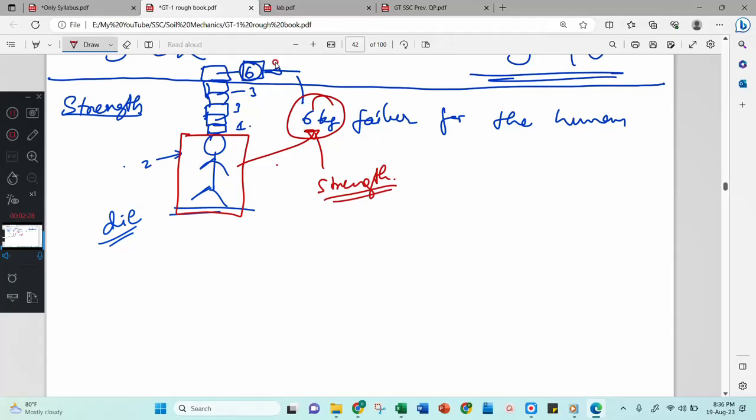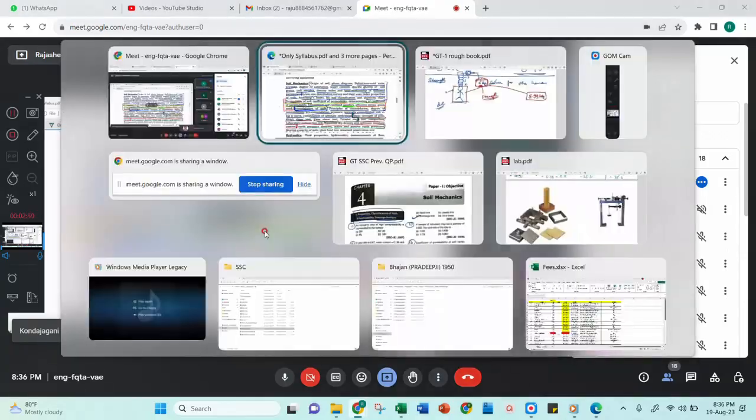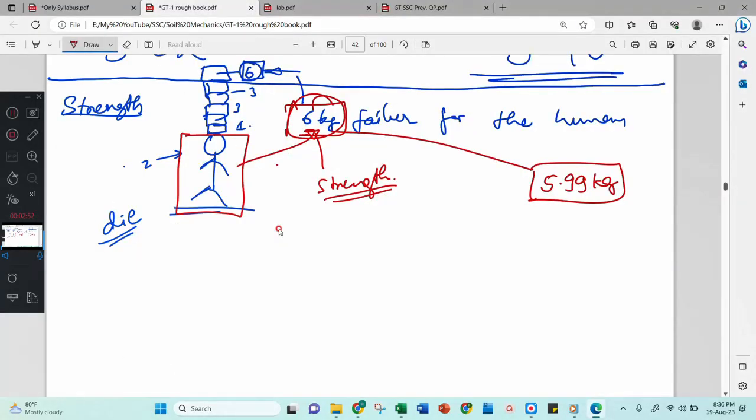Or some textbooks will say that 5.99 kg is the strength of the human being and 6 kg is the failure load. They are very nearly equal to each other, 6 kg or 5.99 kg. Now look here, whatever load you are applying from the top is considered as a stress. This 6 kg is considered as stress, and this 5.99 kg is considered as strength.